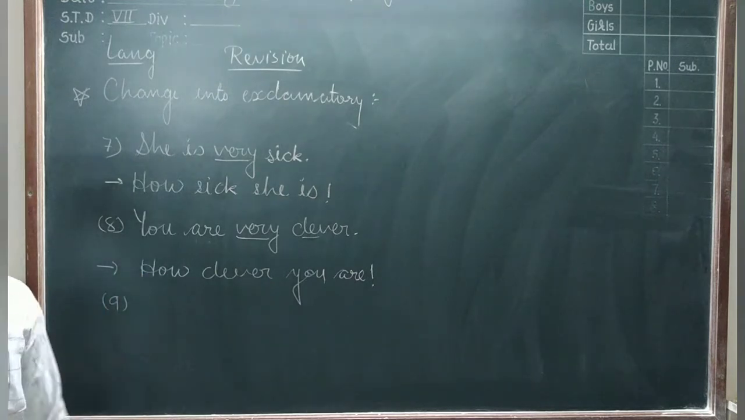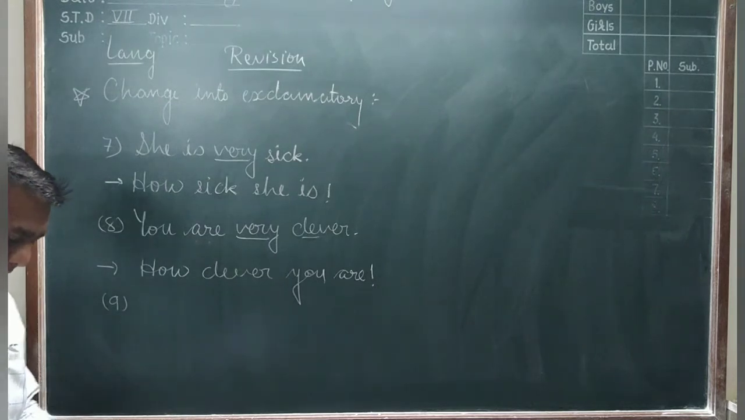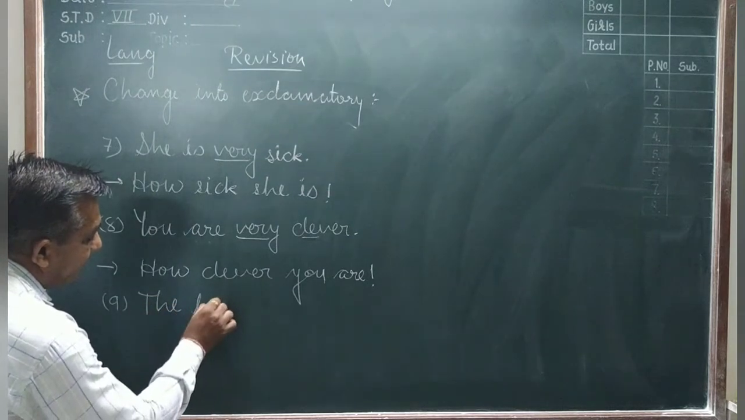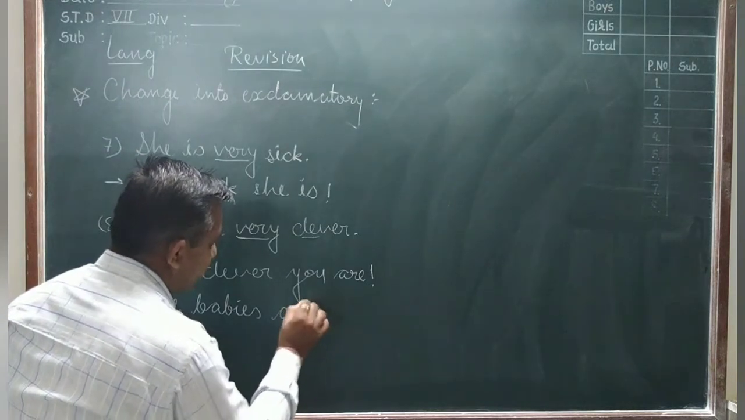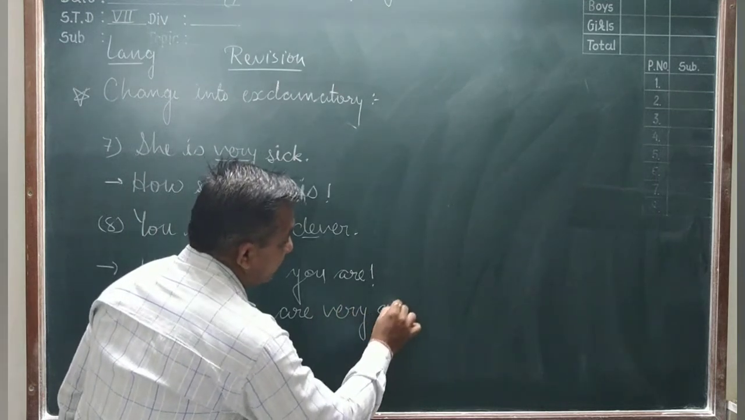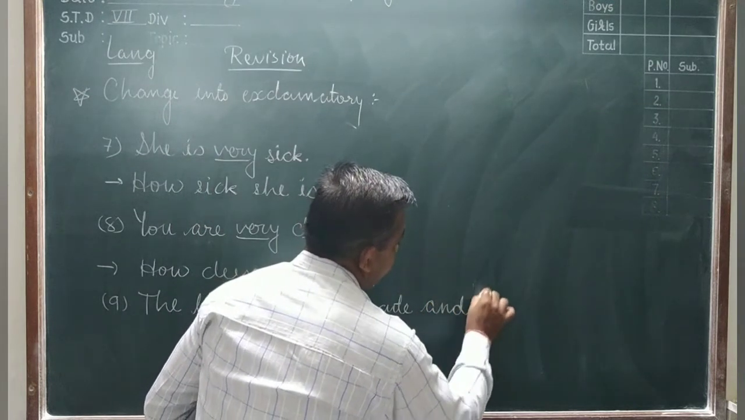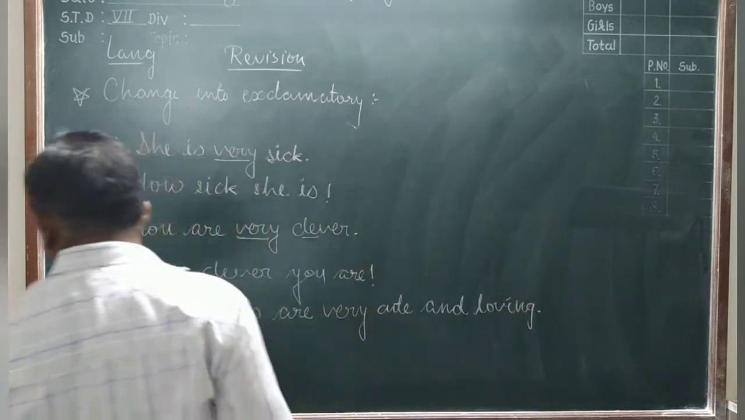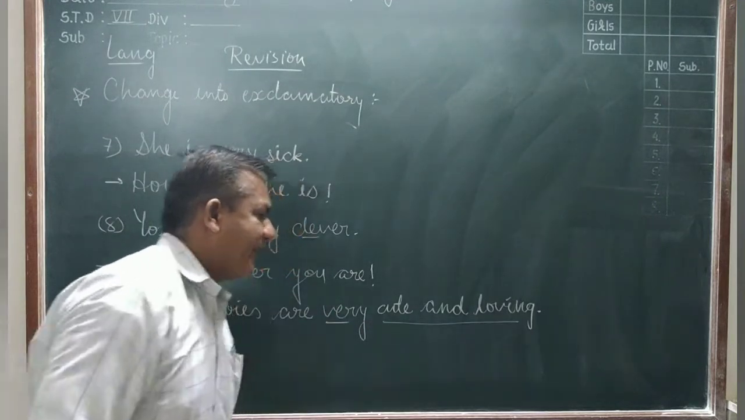Now sentence number 9. The sentence number 9 is: The babies are very cute and loving. Full stop here. Here you see that "very" comes before two adjectives, cute and loving.